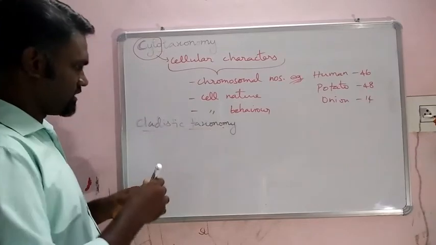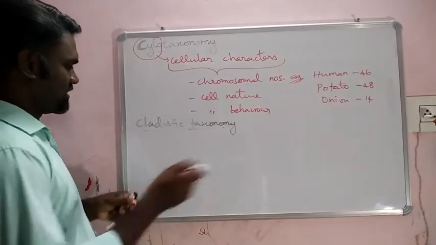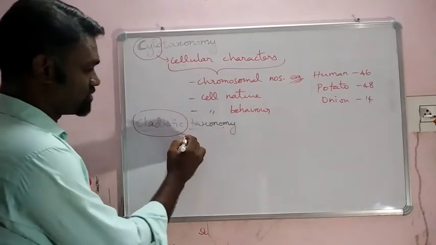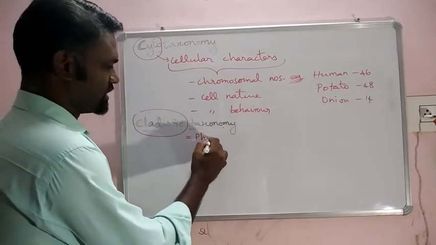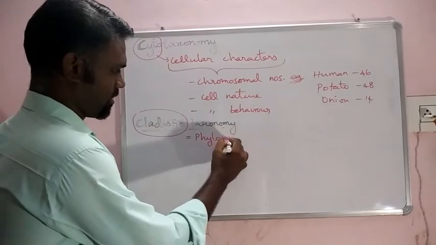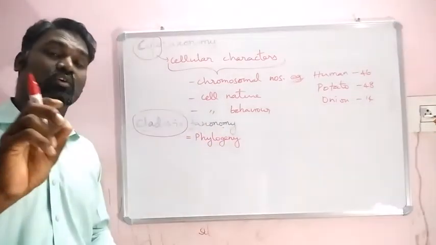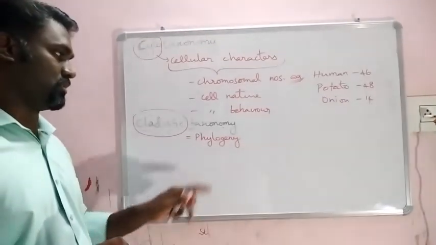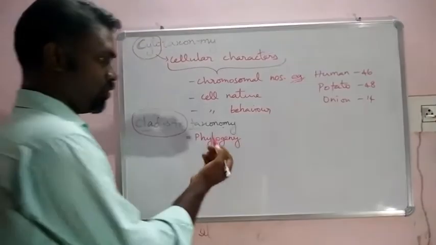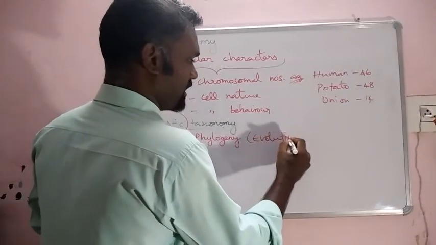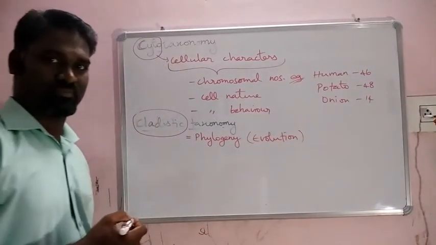So here, the word cladistic is equal to phylogeny. In our previous video you must have learned about the phylogenetic system of classification. Phylogeny is completely related to evolutionary study, right?